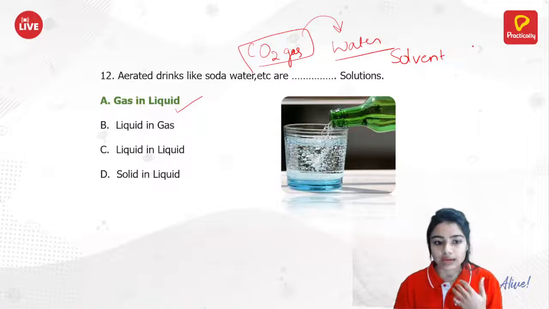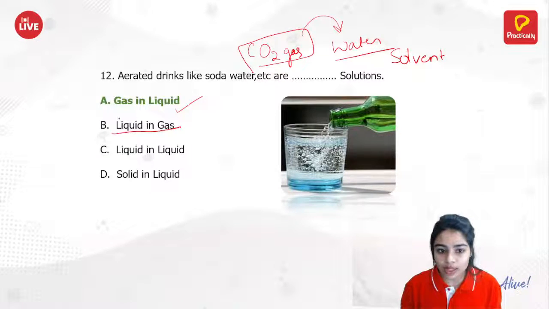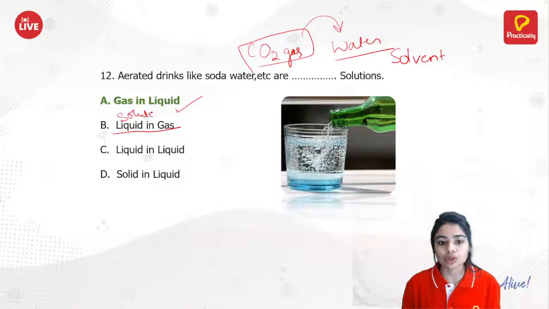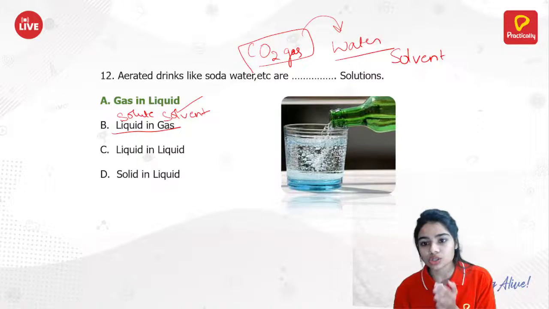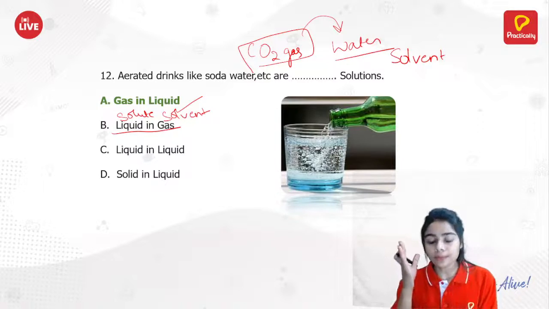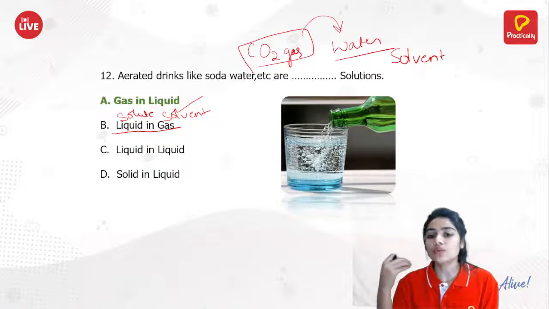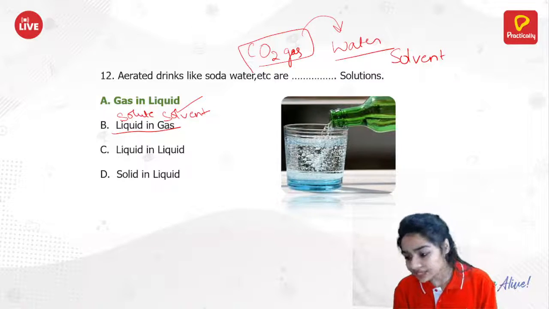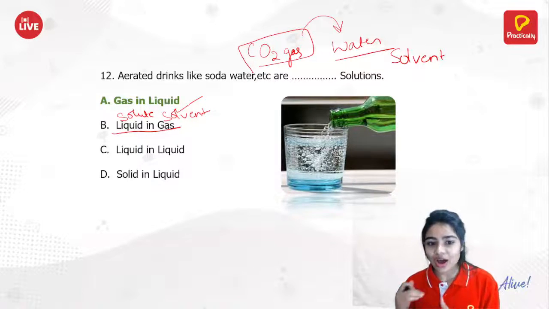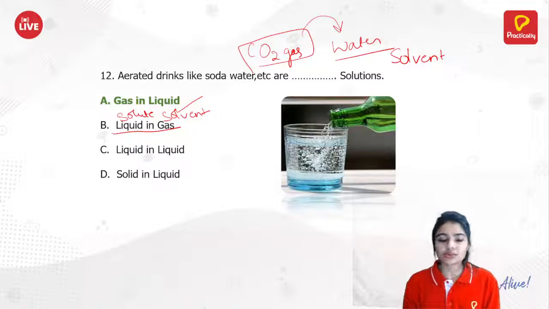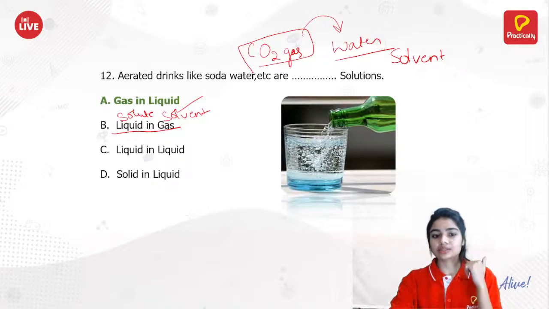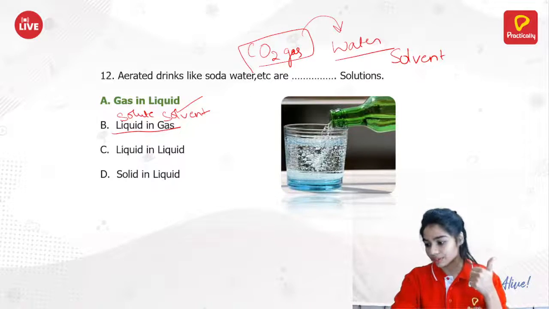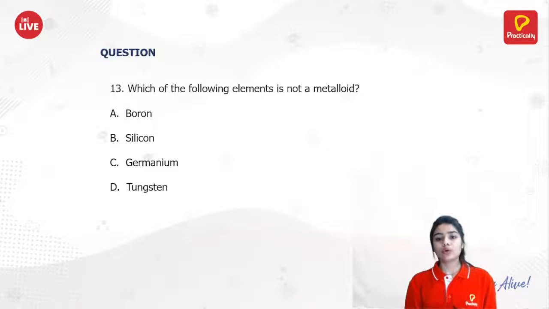Water as a solvent. Here, if we take liquid in gas, then liquid will be your solute and gas will be your solvent. But that's not true. Your carbon dioxide will be in a smaller amount, which will be your solute, and liquid, which is your solvent, here is your water. Yes, fizzy drinks, that's correct. Chaya Devi, now you come. Very good. I want an answer from you also. So it's not B, it will be your option A, gas in liquid. I hope you understand.